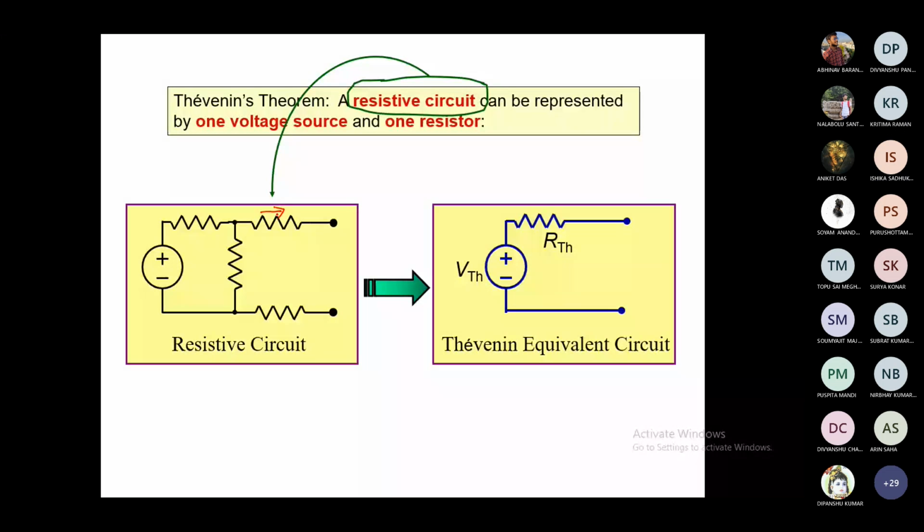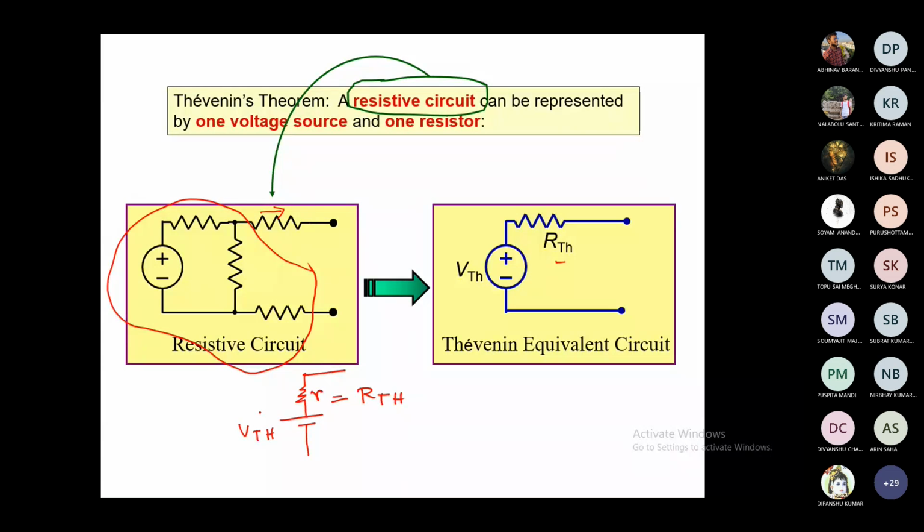Using Thevenin's theorem, we assume this whole part as a practical voltage source with voltage VTH and internal resistance RTH. So we simply approximate this entire thing as a practical source with the internal resistance, usually written as RTH, and the voltage written as VTH. That is the basic idea of Thevenin theorem.